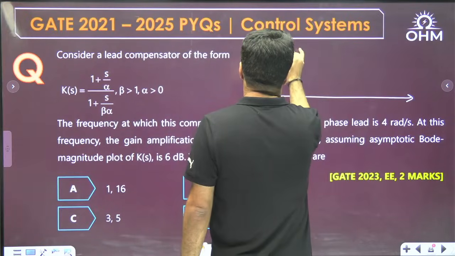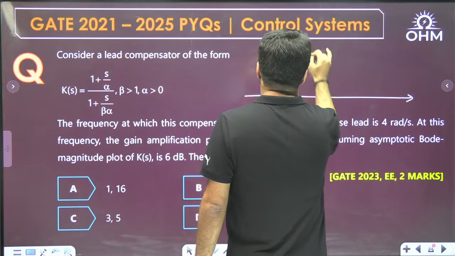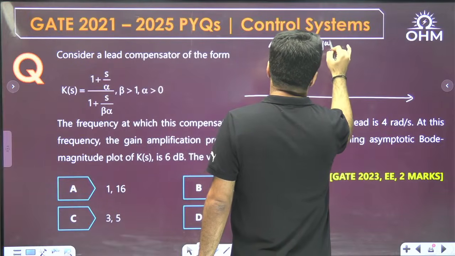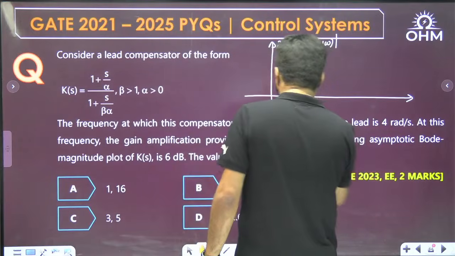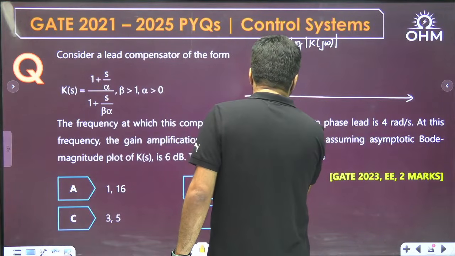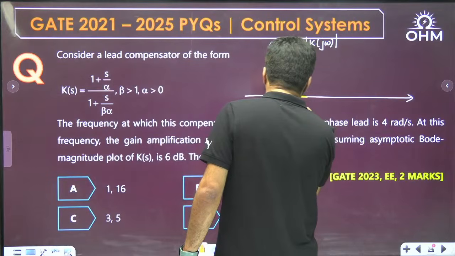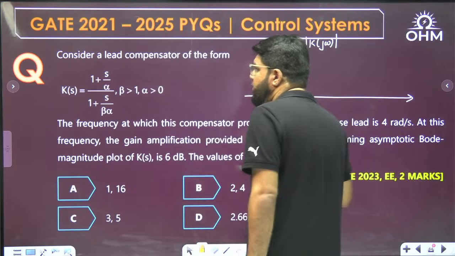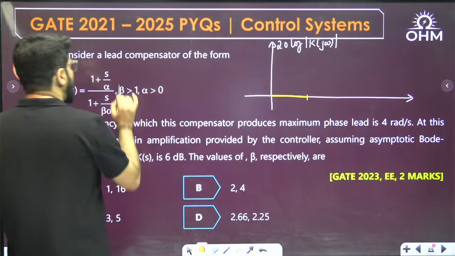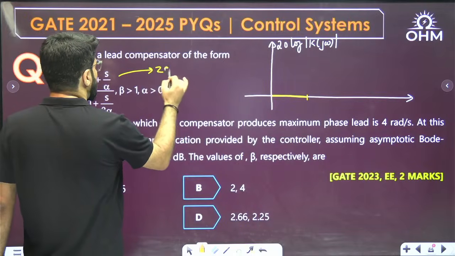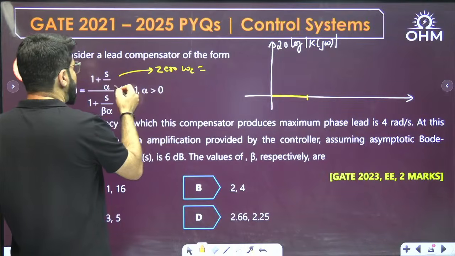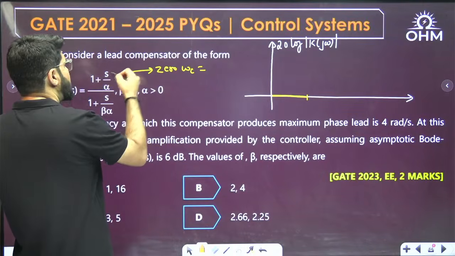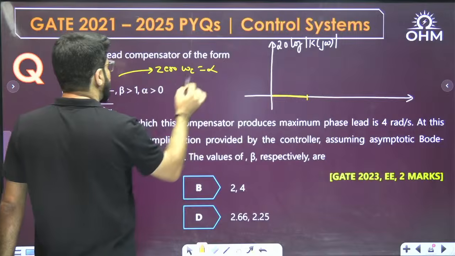So if I want to draw the 20 log mod of K(j omega), converting it to the frequency domain, okay, for a lead compensator, the Bode plot will start initially with 0 dB, then comes the corner frequency. Okay, so what is the zero corner frequency? Time constant is 1 by alpha, corner frequency is the reciprocal of the time constant, that is alpha.